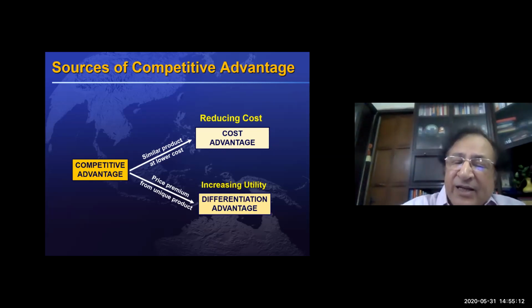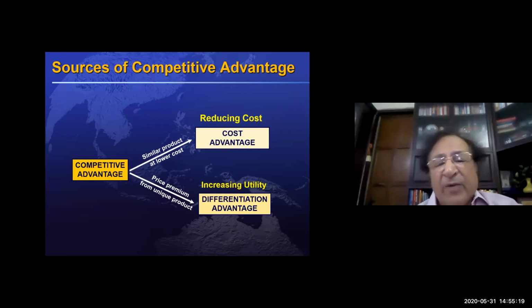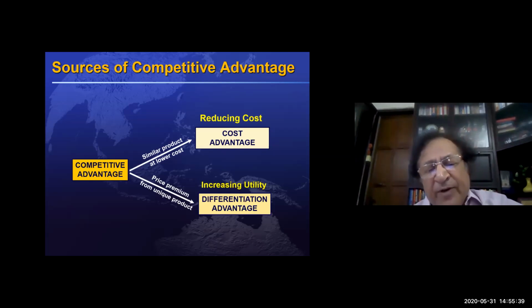That is differentiation. You should be able to make some differentiation between your product and the rival's product. If you can do that, you increase the utility. So these are the two ways we can generate a huge competitive advantage. Lower cost, that means the same product we are giving at low cost, or a different product which we are giving at a slightly higher price.